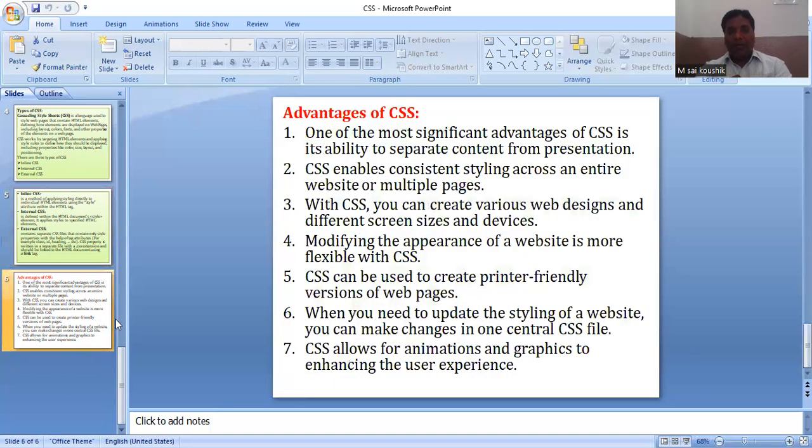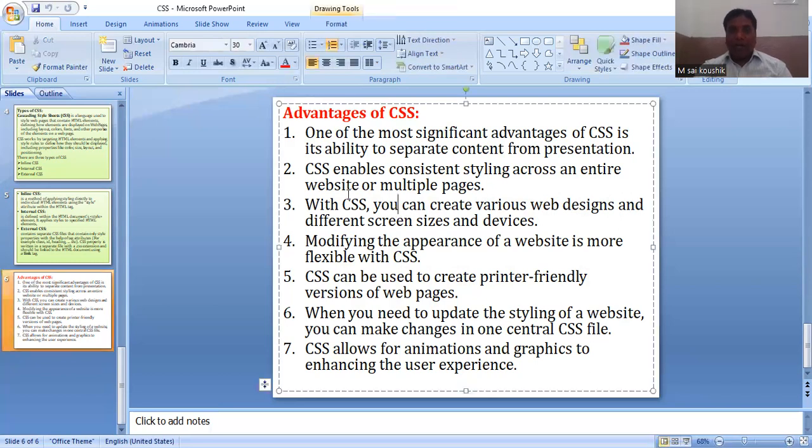Then come to the advantages. They asked you the last two times for 5 marks: write the merits of CSS. So be careful about this slide. So I am taking here